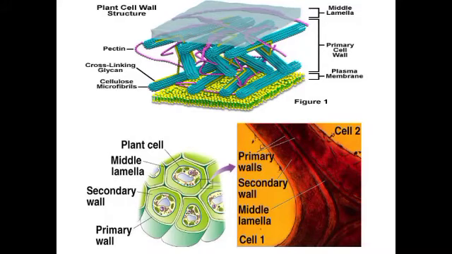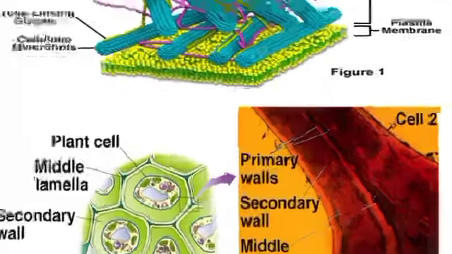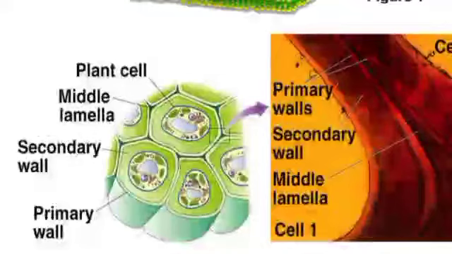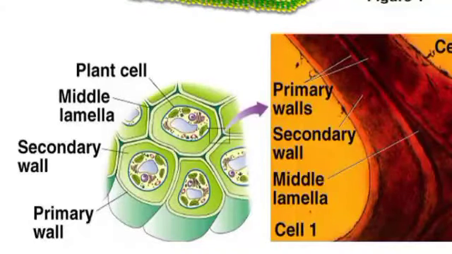Here in this picture you can see the primary wall on the outer surface. The primary wall is there in the initial stage, and when the cell is maturing, slowly this primary wall will be diminishing, reducing, and you can see a thick secondary wall will be formed. You can compare it: the primary wall is thin and the secondary wall is thick.